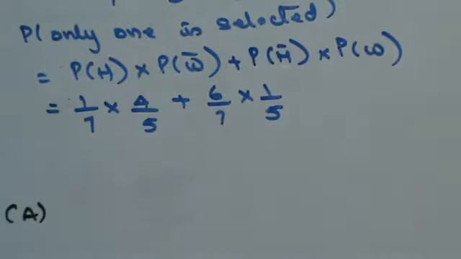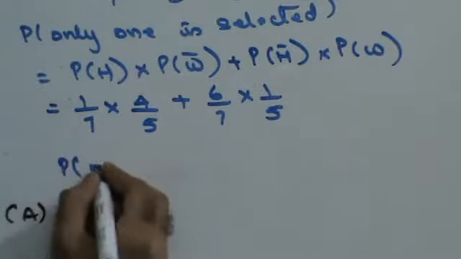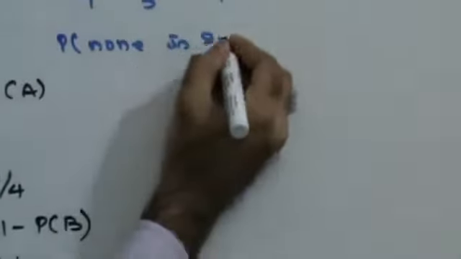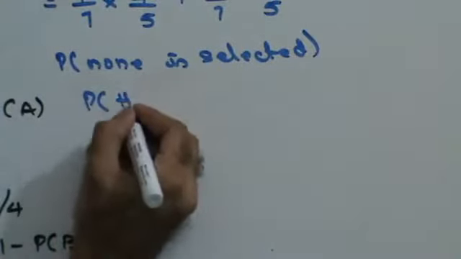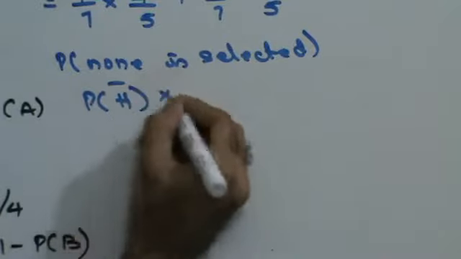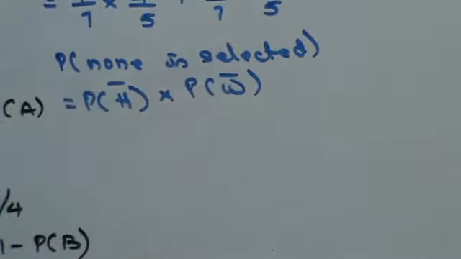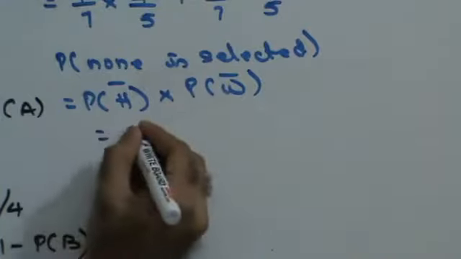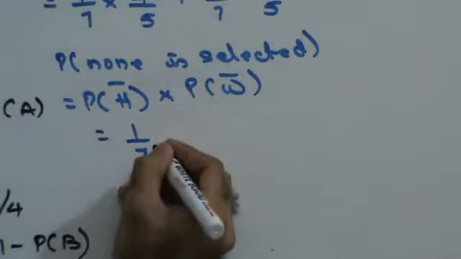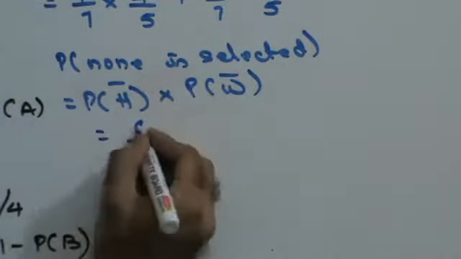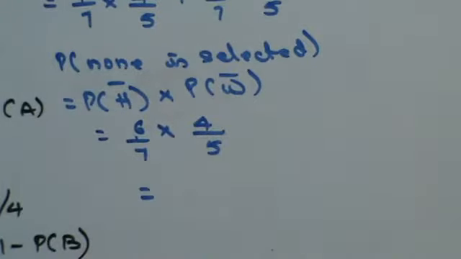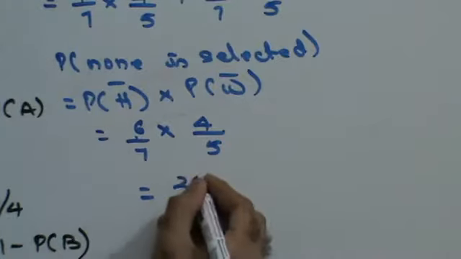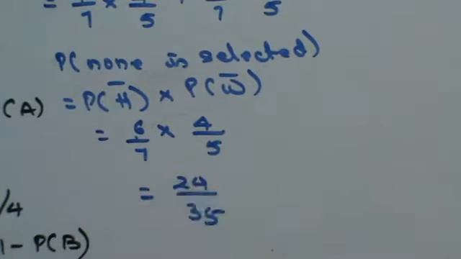Next, third, none is selected. None is selected means husband is not selected and wife is not selected. None is selected means both husband and wife are not selected. Husband is not selected is 6 by 7 and wife is not selected is 4 by 5. Right? So this is 24 by 35.